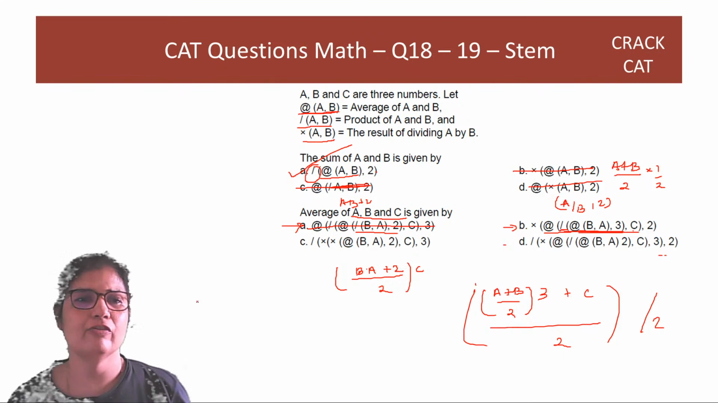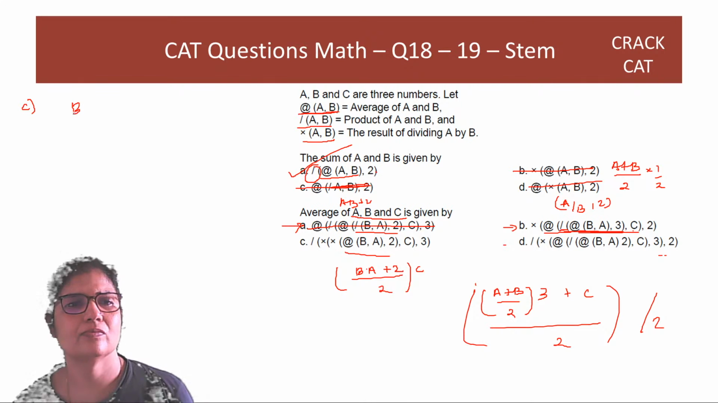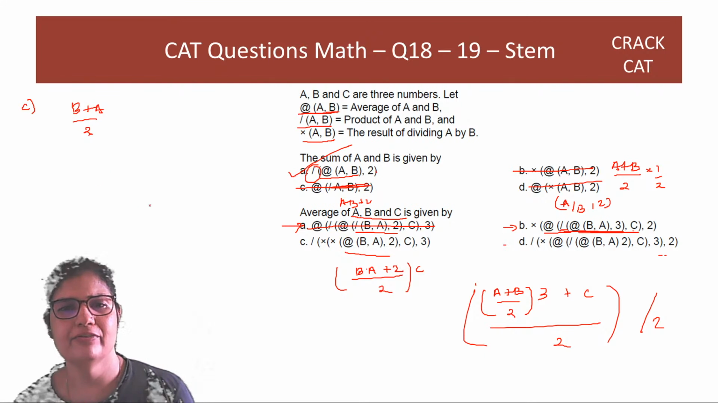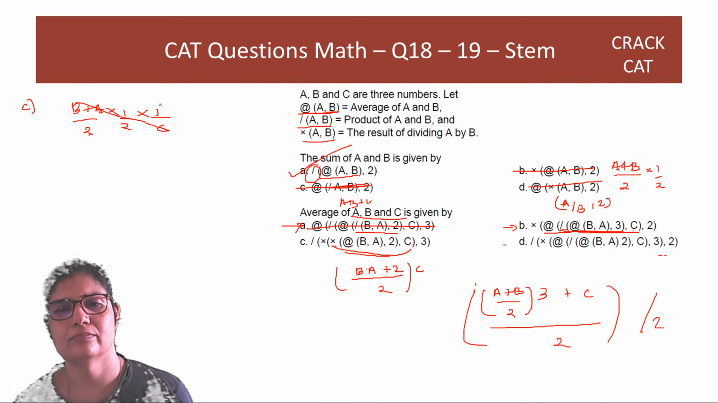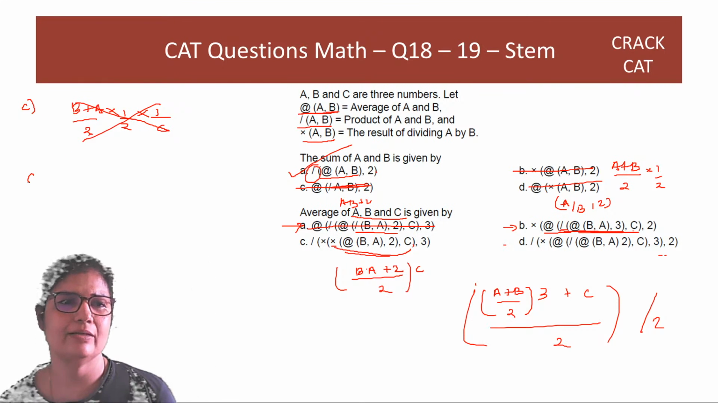Correct? Let's try for option C now. So we'll start from here. So it's the average of B plus A by 2. And then you have division by 2. So into half. And then you have division by C. Problem. So this also will not work. Okay. Let's now finally try for option D.